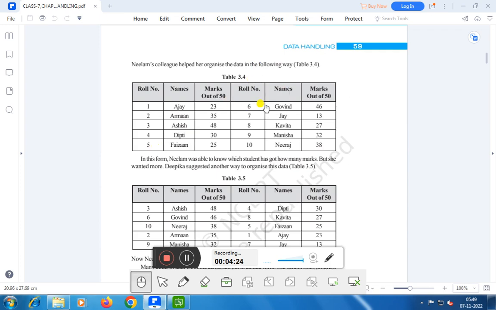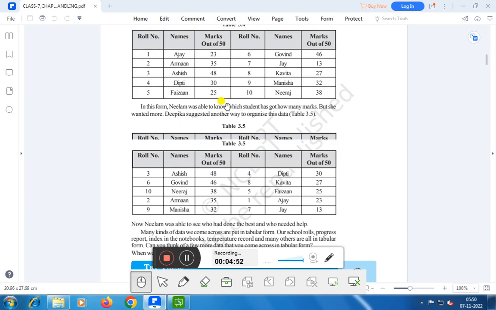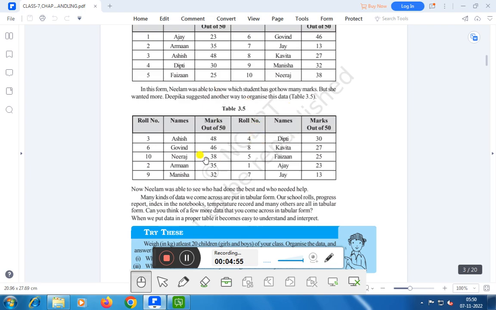Here, table 3.4 is given. Roll numbers 1, 2, 3, 4, 5. Names of the students: Ajay, Arman, Asif, Deepti, Faizan, and out of 50 marks they got 23, 35, 48, 30, 25. This is the table, right? In this form, Neelam was able to know which student has got how many marks, but she wanted more. Deepika suggested another way to organize the data. First you have to collect the data. After that, you have to organize the data to get the desired result. This is table 3.5. In this way, you can also make the table, right?